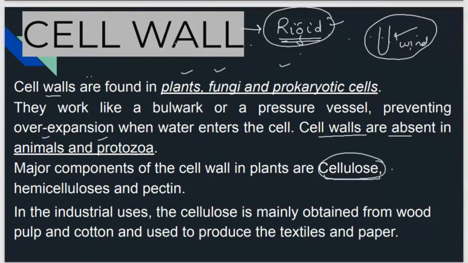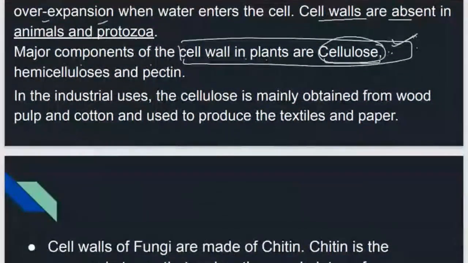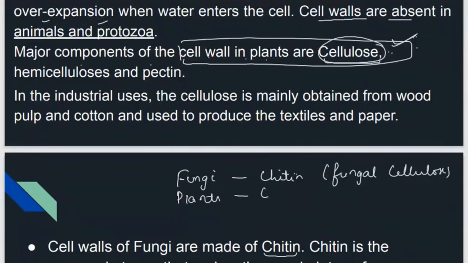Okay, with cellulose, hemicelluloses and pectin also there, but the major component of cell wall in plants is cellulose. Plant cell wall is made up of cellulose, whereas fungal cell wall is made up of chitin. It is also known as fungal cellulose, and in bacteria, cell wall is made up of peptidoglycan.